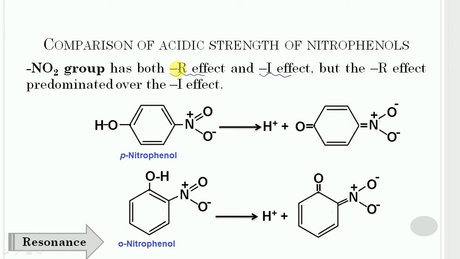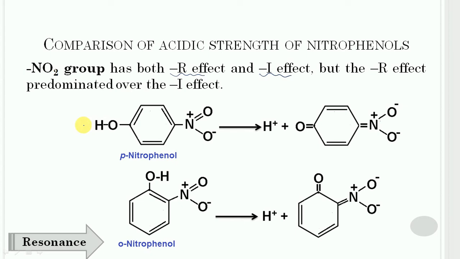Minus R means electron withdrawing resonance effect and minus I means electron withdrawing inductive effect. But the minus R effect predominates over minus I effect in this case. Therefore, due to the powerful electron withdrawing nature of the nitro group, all the nitrophenols are more acidic than phenol.